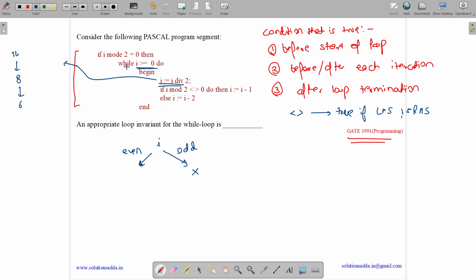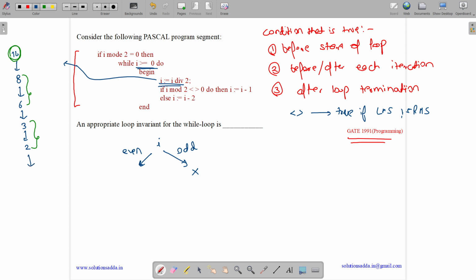Then again we will come in the loop while I is greater than equal to 0. Yes, it is true. 6 is greater than equal to 0. We will do 6 by 2, which means 3. Then we will again check if 3 mod 2 equal to 0 or not. 3 mod 2 is 1. It's not equal to 0. So we will do 3 minus 1, we will make it 2. So this was before the start of the loop. Before the start of the loop we have 16, and during the loop we have 8 and we converted it to 6. Then we have 3 and we converted it to 2. Now we have 2. Then again we will come in the loop.